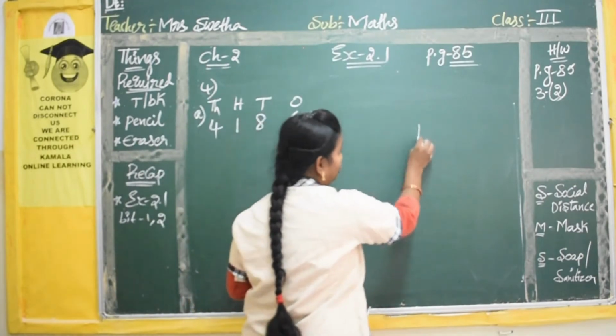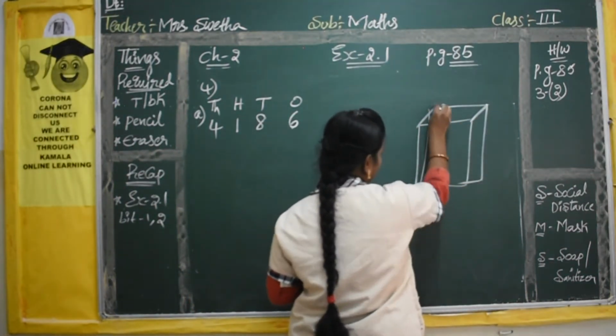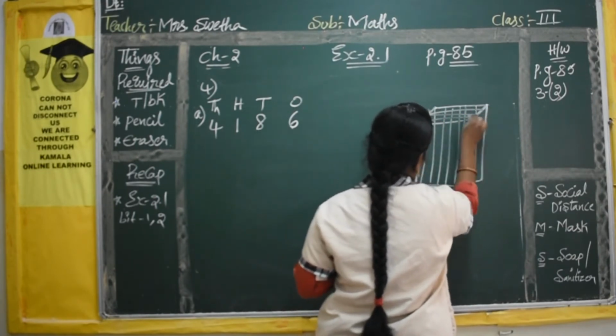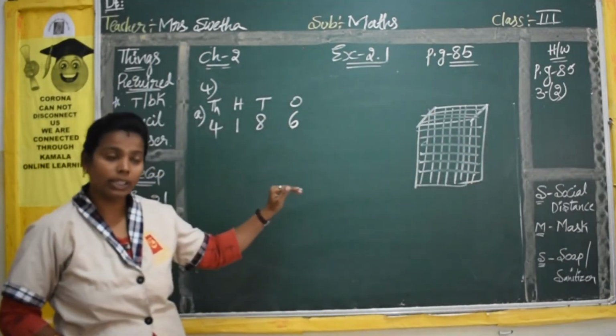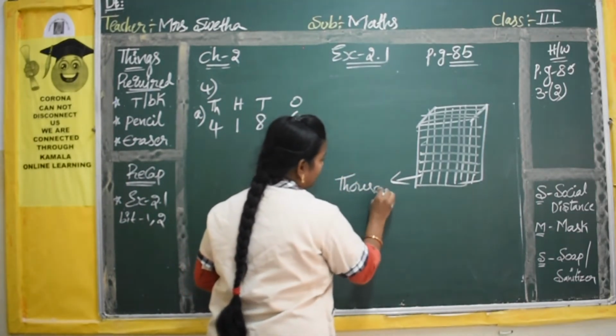So big cube-like things, big cube-like squares they have given, and inside you have many boxes. So this one you have to think of as 1000.